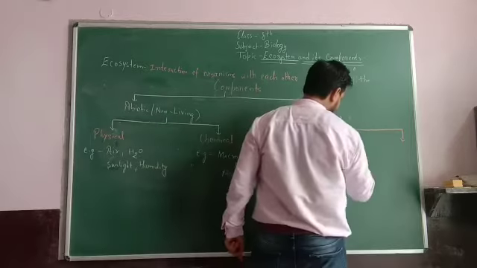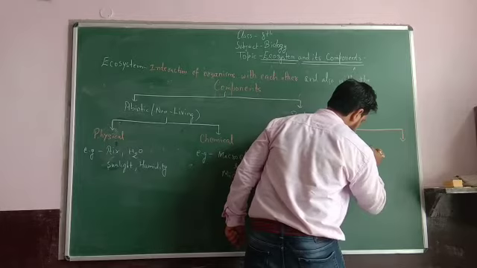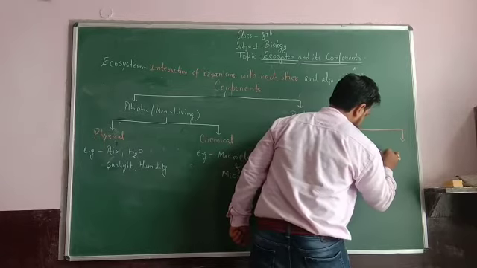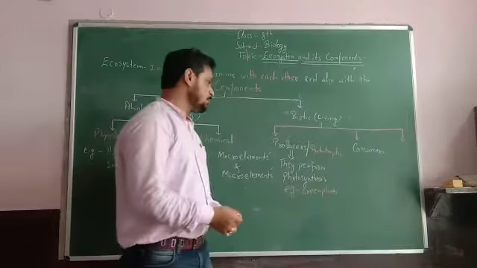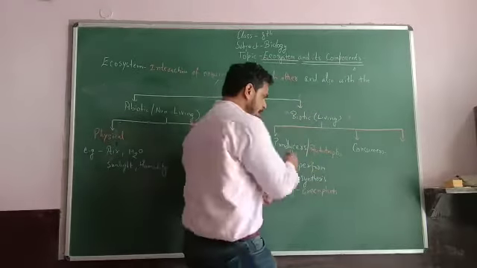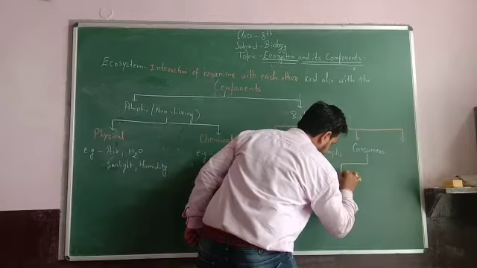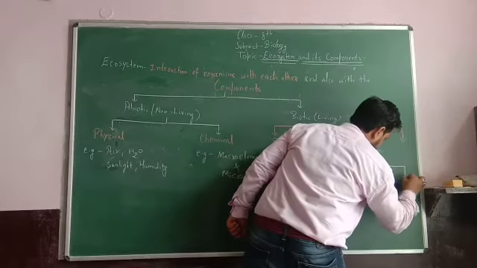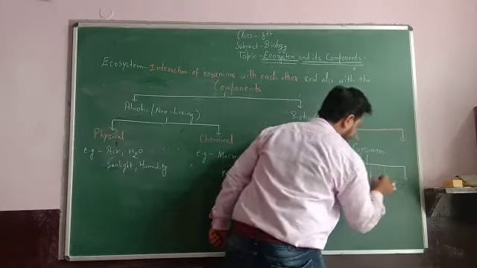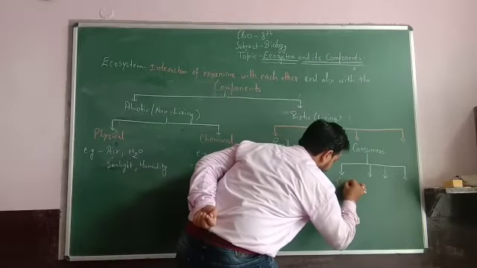The second category is consumers. Consumers means those that consume. They are dependent on plants as well as on animals. There are different consumer categories. The first one is the primary consumer.